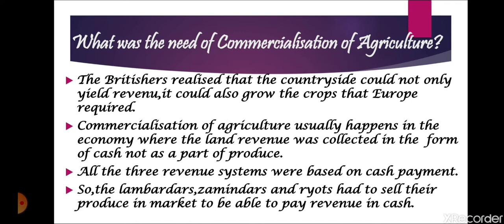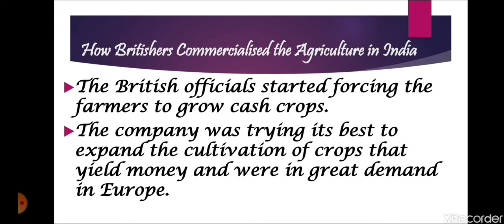But for the commercialization, that means to earn money, it is important that the revenue should be collected in the form of cash. So for collecting the revenue in cash, it is majorly important that firstly the farmer will sell his food crop in the market. Then whatever money he gets, he will give that money in the form of revenue to the lumbardars, zamindars, or the ryots.